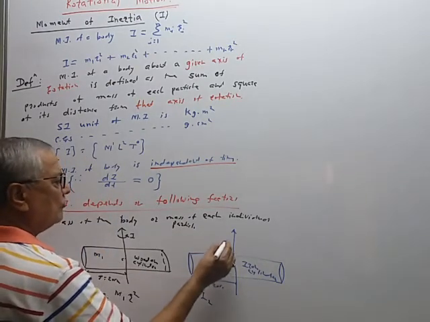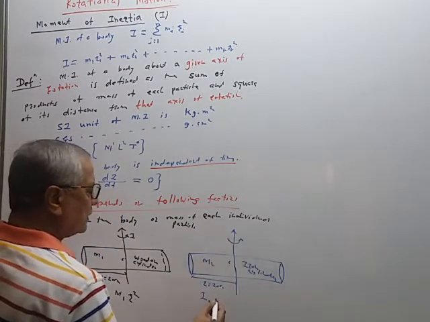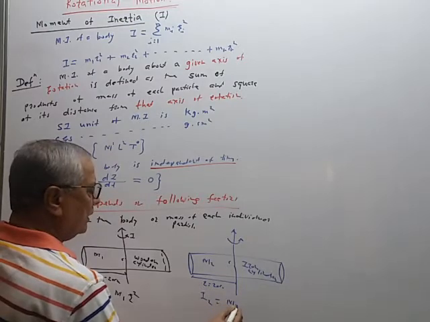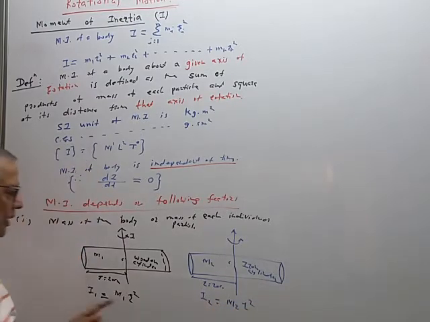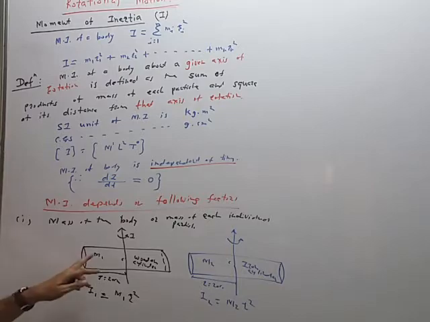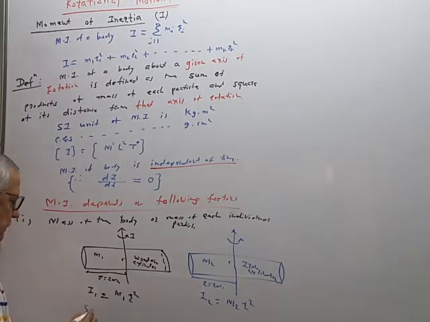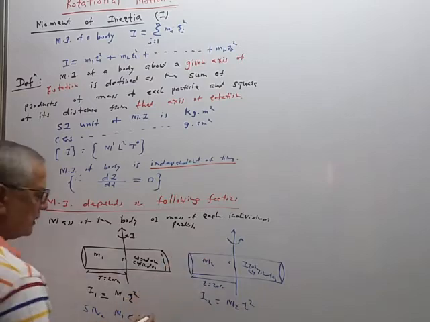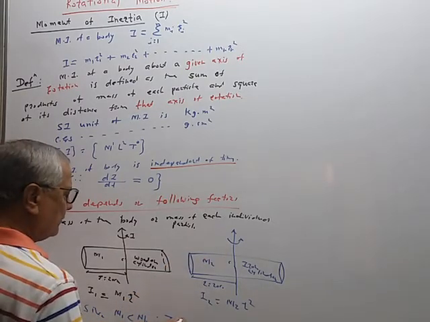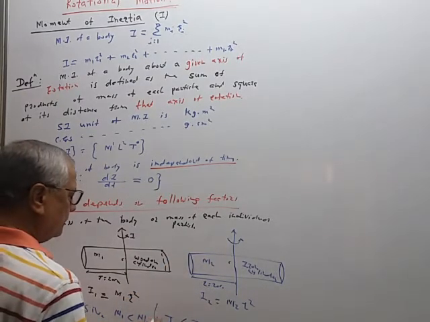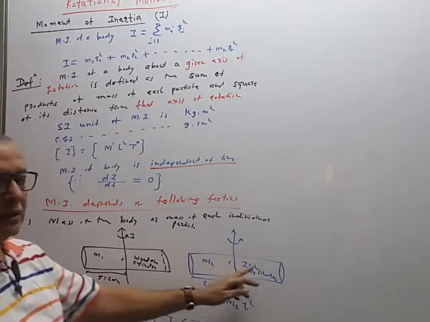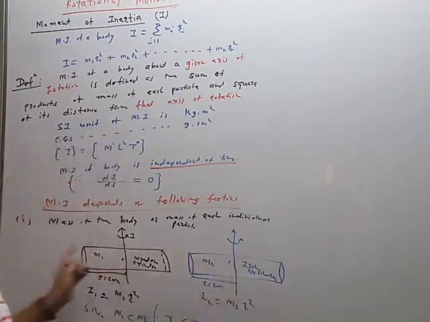So, in this case, when this body is rotated about this axis of rotation, moment of inertia is given by m2 r square. r is the same in both cases, but this is a wooden cylinder, so m1 is less than m2. Since the mass of the wooden cylinder is less than the mass of the iron cylinder, therefore I1 is less than I2.